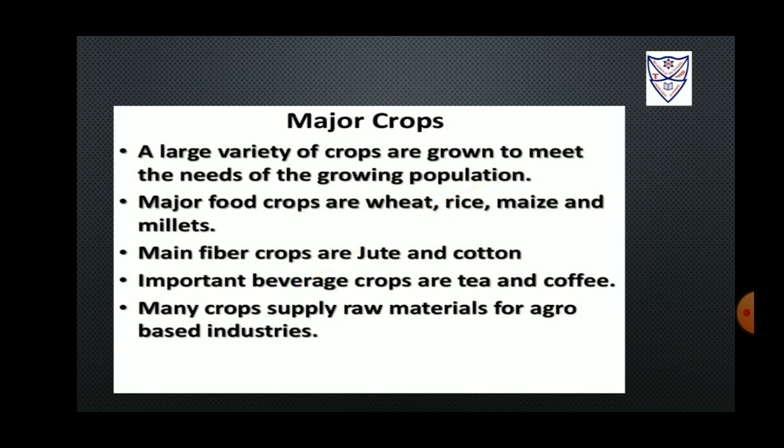Major crops. The global population has seen a large growth rate in the last few decades. In order to feed the growing number of stomachs, farmers across the world grow different varieties of crops. The crops are also grown in order to get raw materials for those industries which are agro-based. Crops such as maize, rice, millets, and wheat are some of the food crops grown on a large scale. Cotton and jute are examples of fiber crops. The examples of beverage crops are coffee and tea.